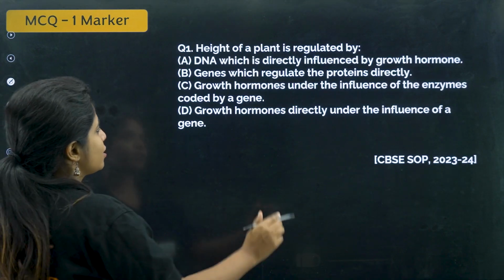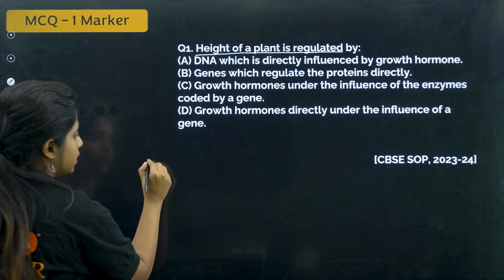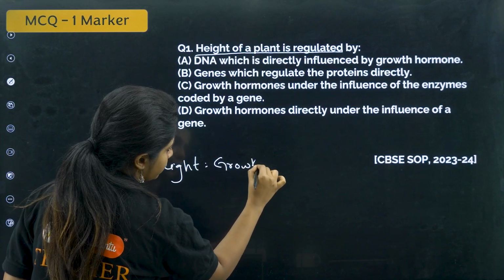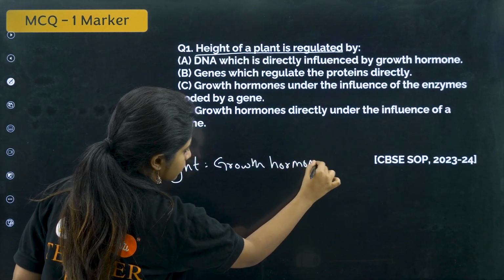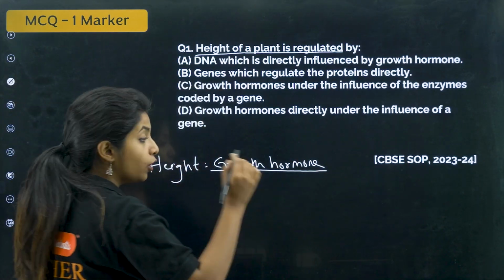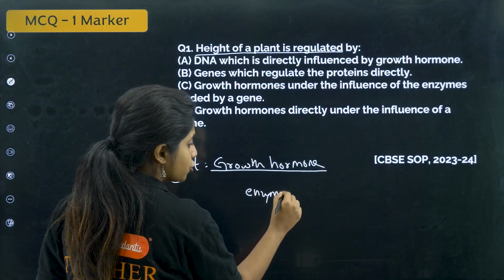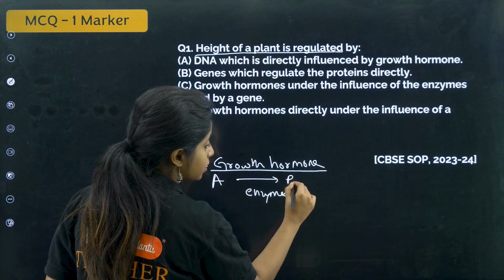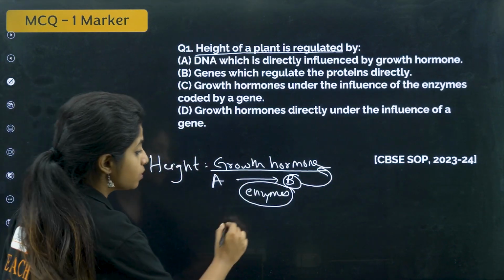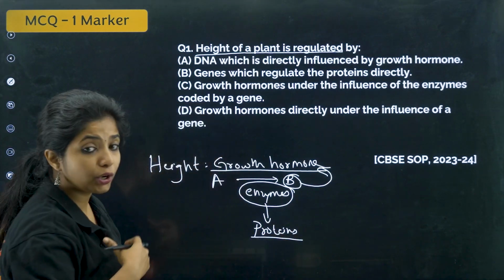Okay, starting off with the first question. Height of a plant is regulated by... Listen, height of any organism is regulated by something known as growth hormone. And growth hormone has to be made in our body. For that, you need certain things such as enzymes, which could be converting this to this, and this could be a growth hormone. So this conversion requires what? Enzyme. Now enzymes are what, children? Enzymes are nothing but proteins. And who codes proteins in our body?